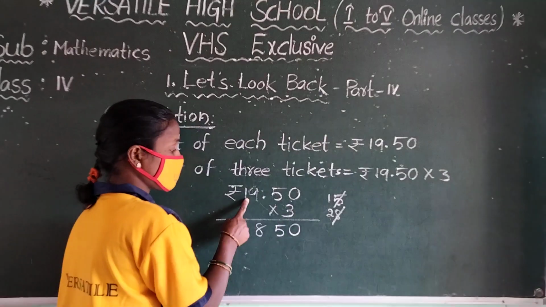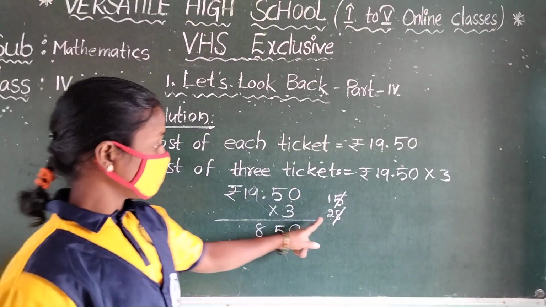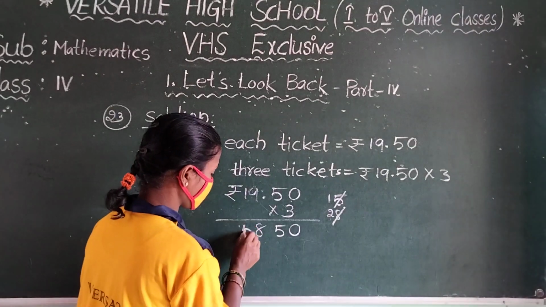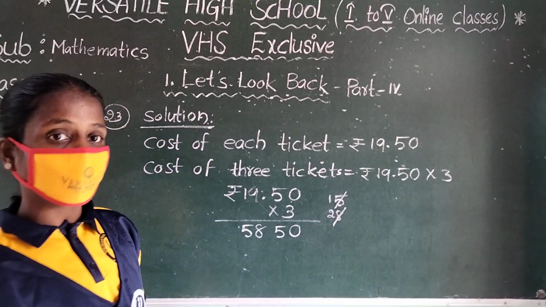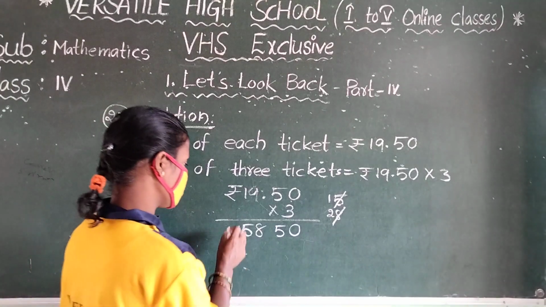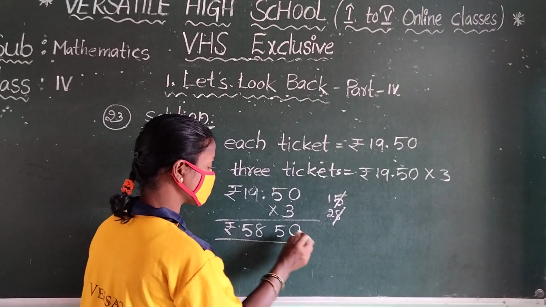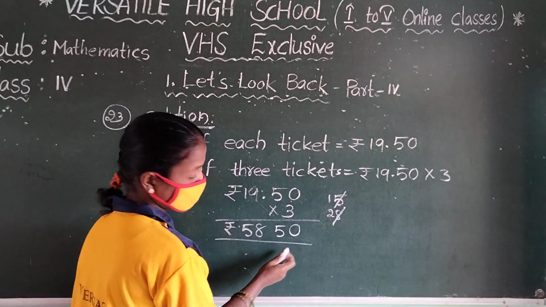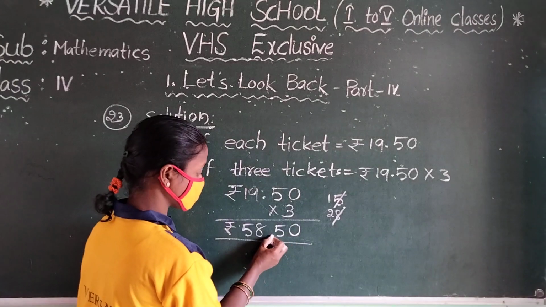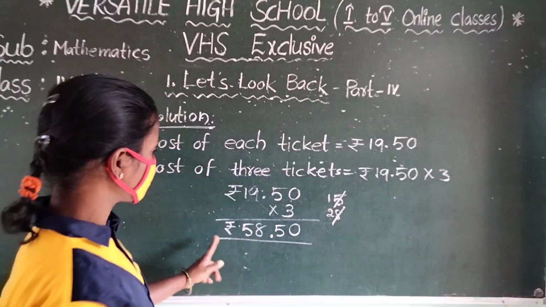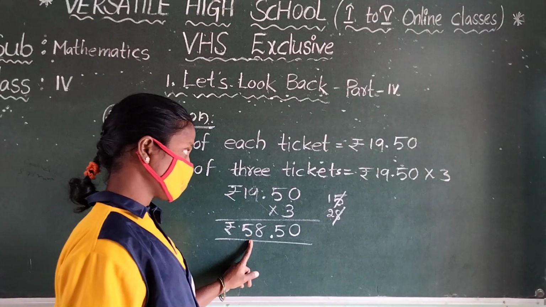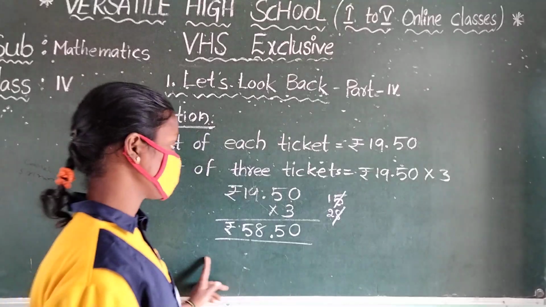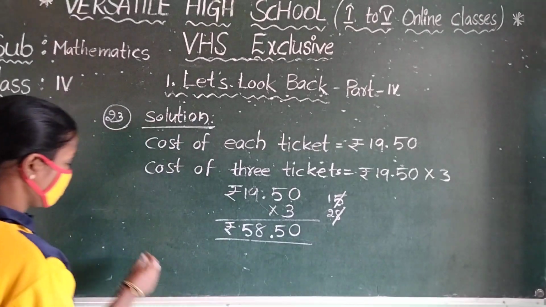And next, 3 ones are 3. But adding the number 2, 3 plus 2, 5. Now write with rupees and paisa. Divide with rupees and paisa. So this is rupees. Paisa means 1 rupee is equal to 100 paisa. So you keep the dot. So that means what is the cost of 3 tickets? 58 rupees 50 paisa.